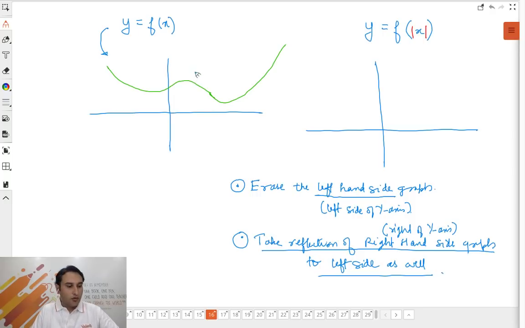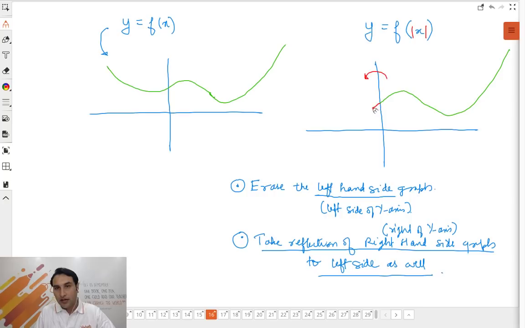Now I'll explain what I'm going to do. First you have to erase this portion of the graph. So nothing changes on the right hand side graph. The right hand side graph still looks like this. But you will erase the left hand side graph, and take the mirror image of the right hand side graph on the left side.